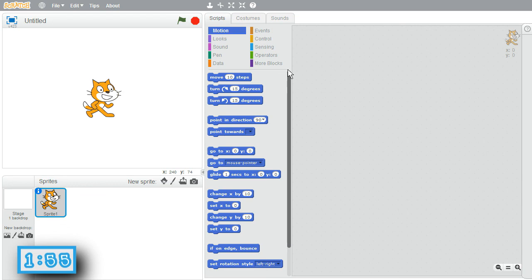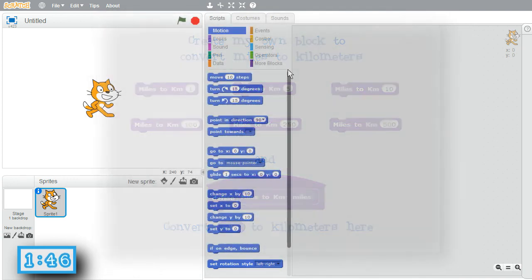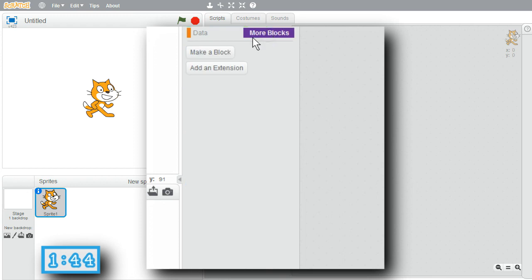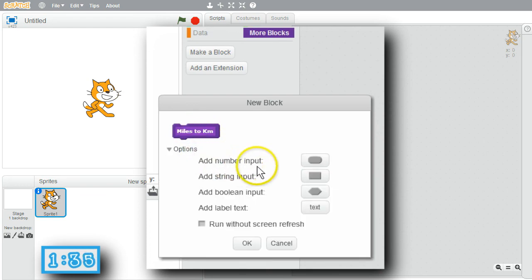Procedures are fundamental to programming, regardless of the language. In an earlier challenge, I converted miles to kilometers. I'll make it a simple procedure now. I'll go to More Blocks, Make a Block, Miles to km, Options. I'll have one number coming in. That'll be the number of miles.